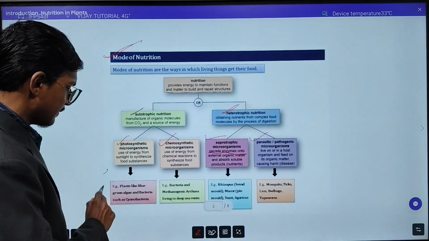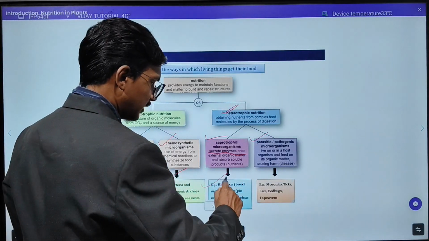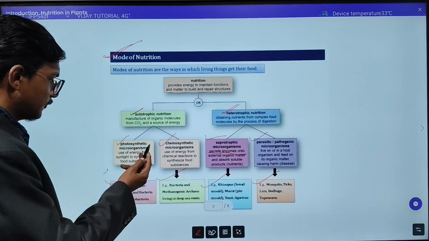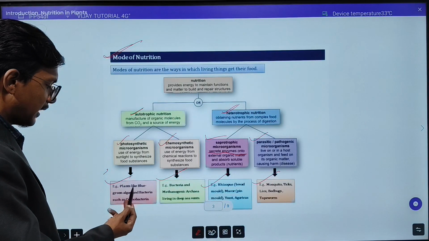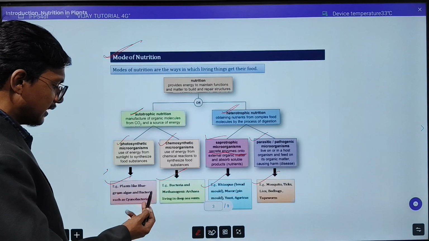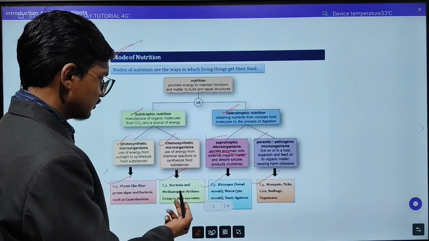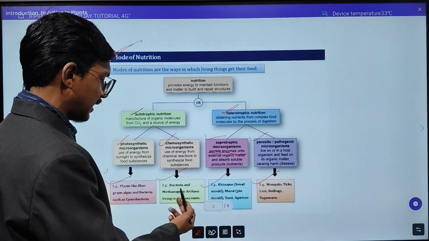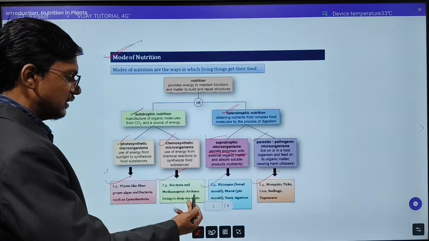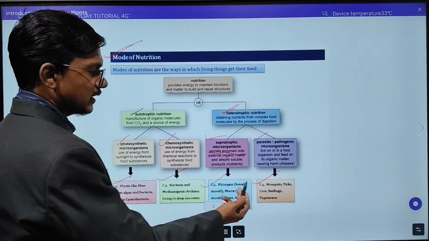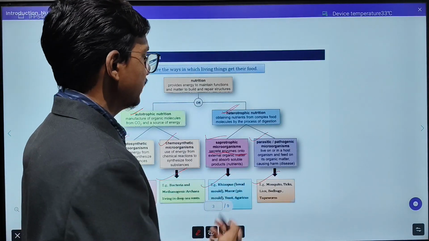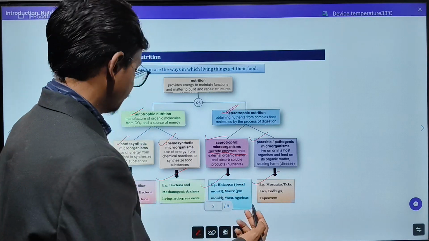These are the examples. For photosynthetic microorganisms, plants like blue-green algae and bacteria like cyanobacteria. Chemosynthetic bacteria and methanogenic archaea live in the deep sea vents. So these are the basic examples of these complete types of nutrition.